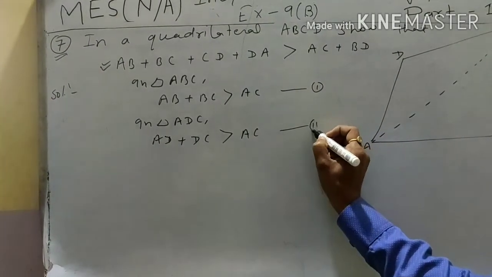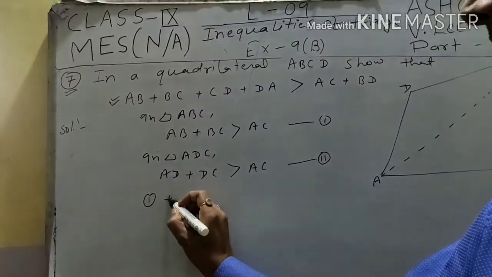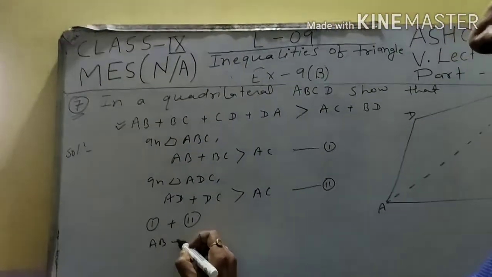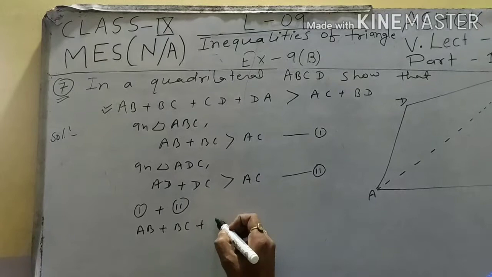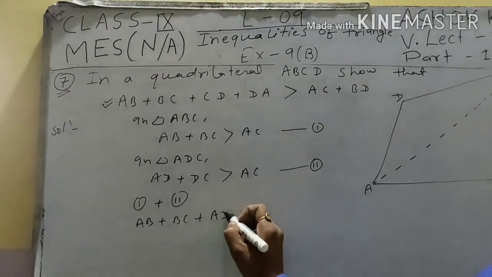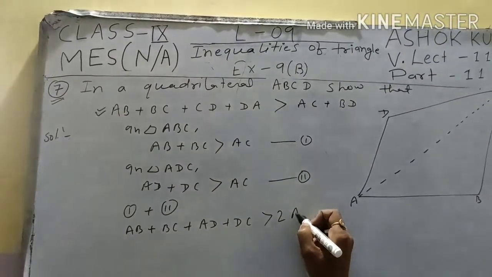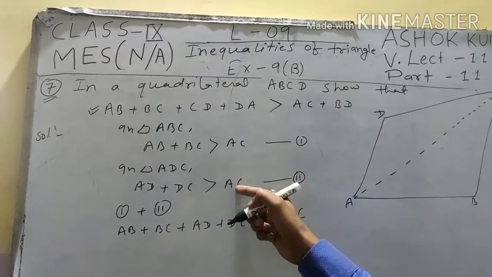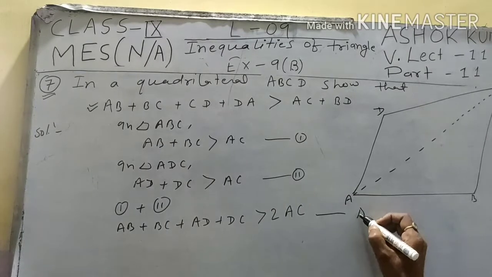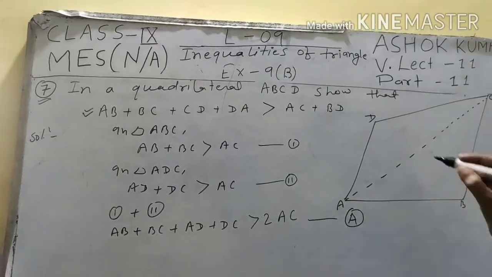This is equation 2. Here, equation 1 plus equation 2, we get AB plus BC plus AD plus DC is greater than 2 times AC, because AC is the same. This is equation capital A.